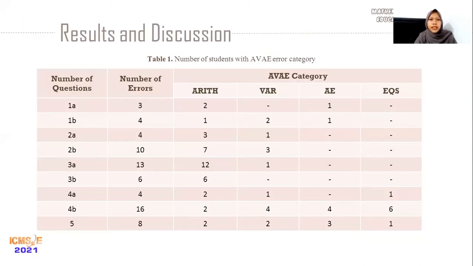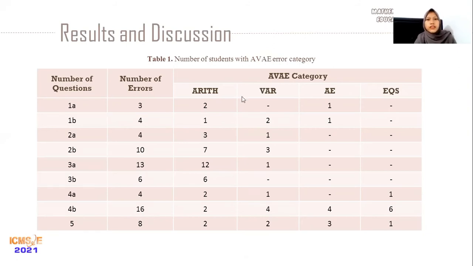And next, this is the result and discussion. Based on table 1, it can be seen that the most error findings were found in question number 4B. It is 16 out of 25 students. The cause is that many students consider the procedure for solving problem number 4A to be the same as solving problem number 4B.